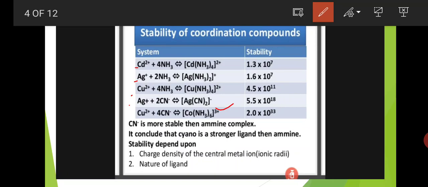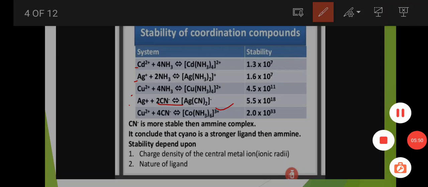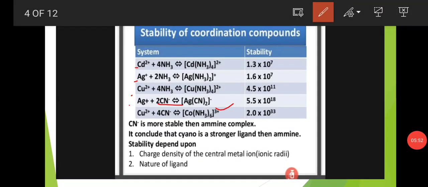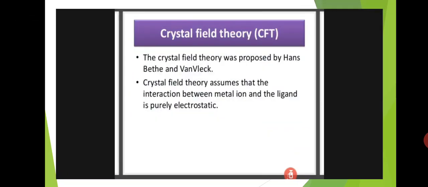Okay students, in the fourth reaction the cyanide ligand is there. So this cyanide ligand gives a more stable complex than the amine ligand. So it concludes that cyano is a stronger ligand than amine, and that stability depends upon, first, the charge density of the central metal ion or ionic radius, and second, the nature of the ligand.